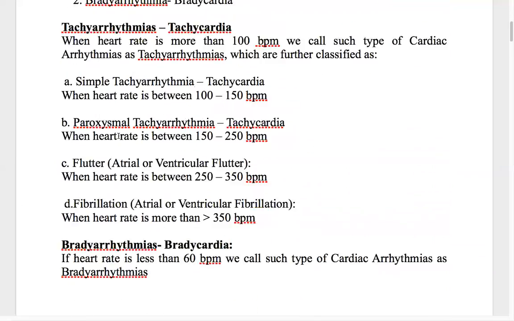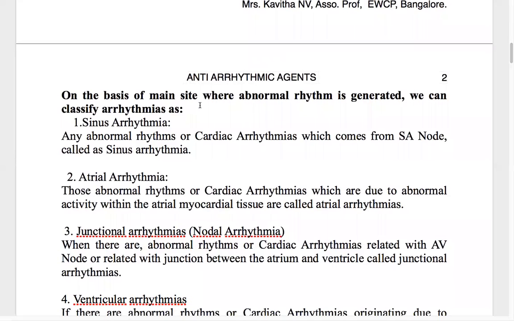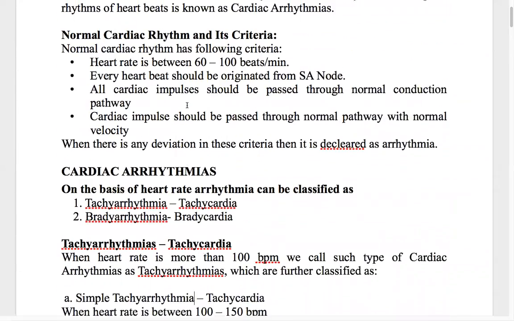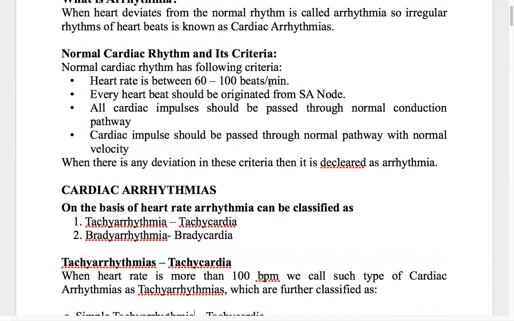Now the next basis is the main site where the abnormal rhythm is generated. The first criterion is that the rate is 60 to 100 beats per minute. The second criterion is that every beat should originate from the SA node.